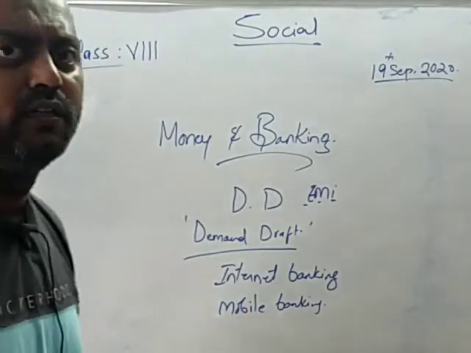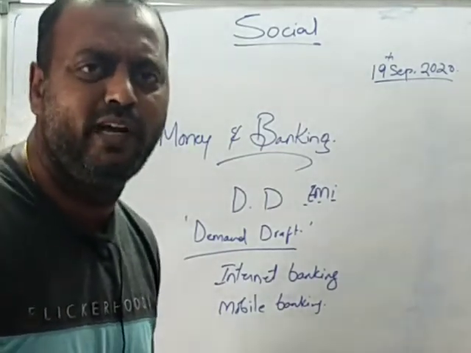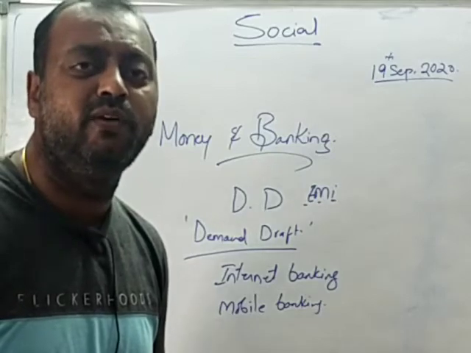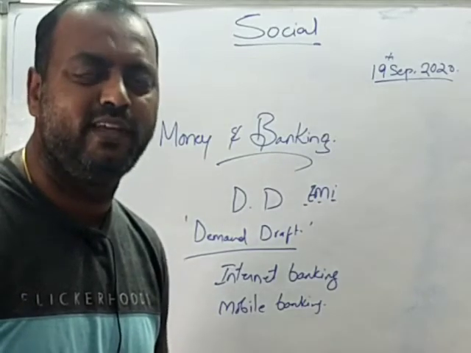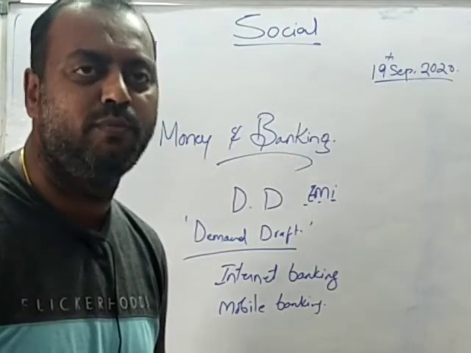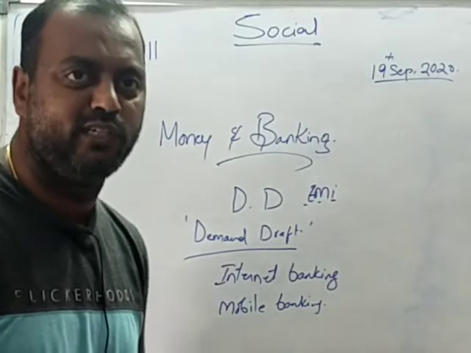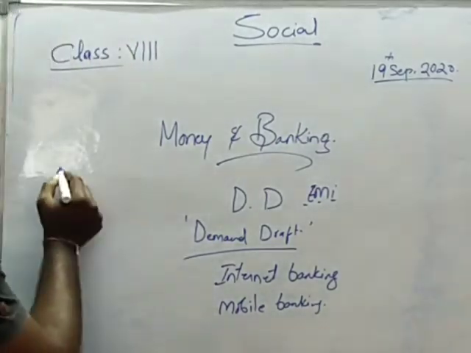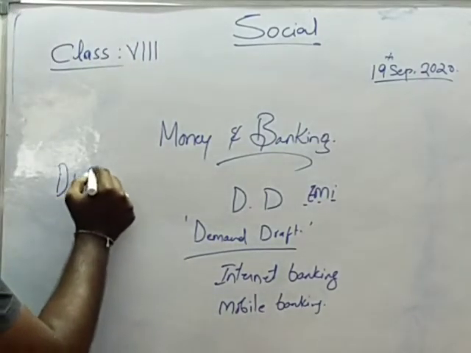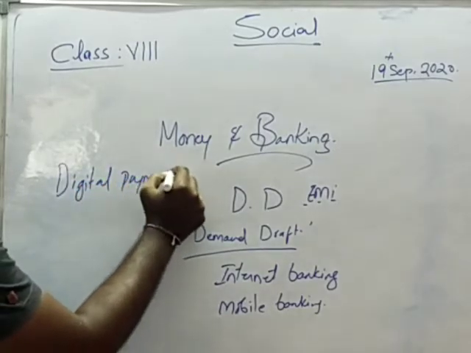DD and checks have lost their complete importance. Today everything is Google Pay and Phone Pay with the help of UPI, Unified Payments Interface. UPI has occupied the complete market today, and there are many digital payment options. We will discuss these digital payment options today.